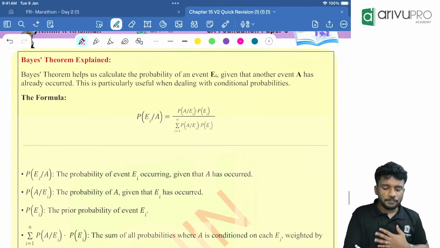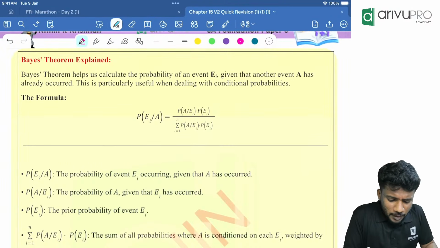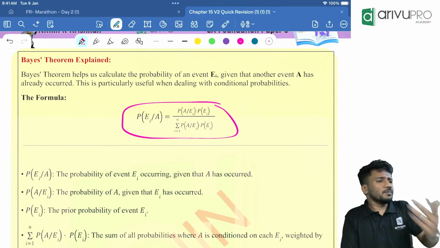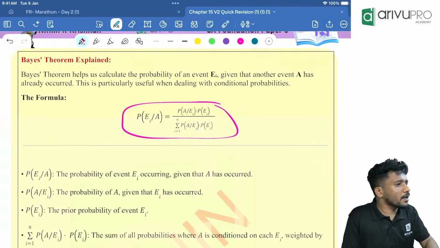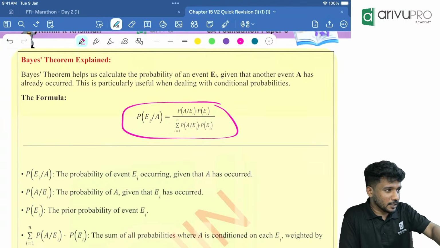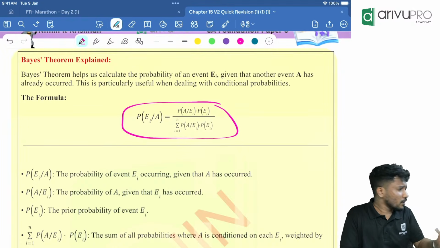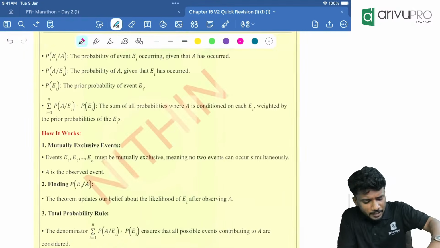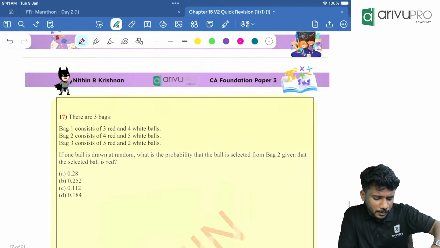Bayes theorem. Everyone knows the formula of Bayes theorem, but we usually will not take the formula directly and solve the question based on that. I'll show you how we are going to solve with respect to a question. Now, have a look at the first question.